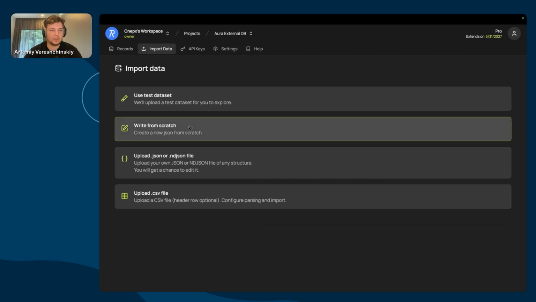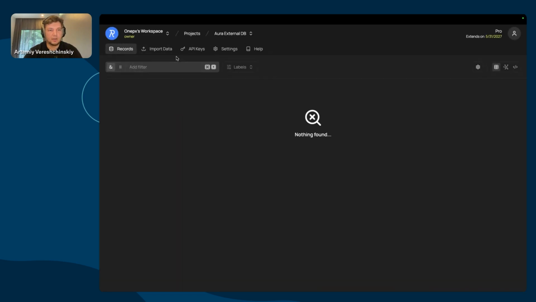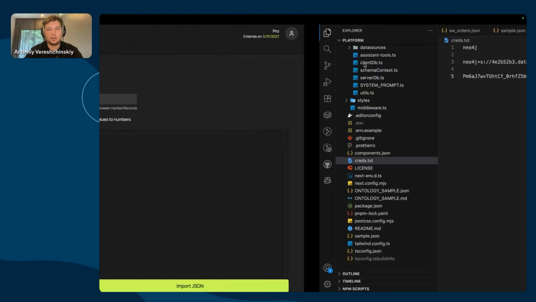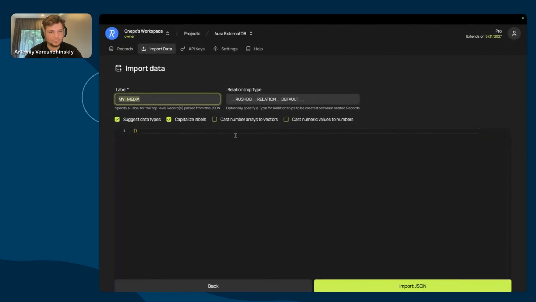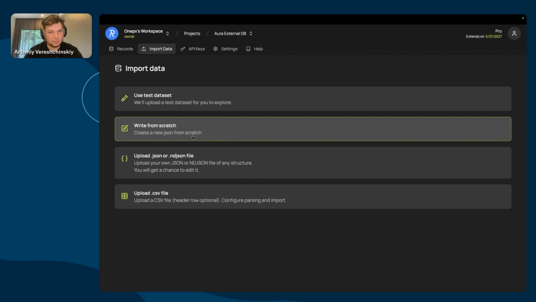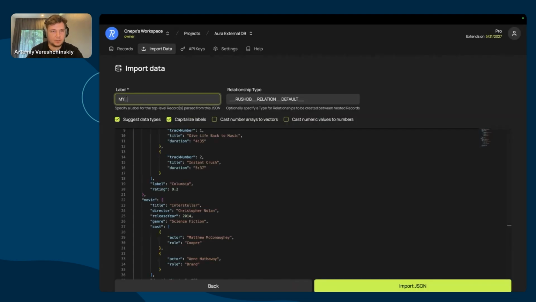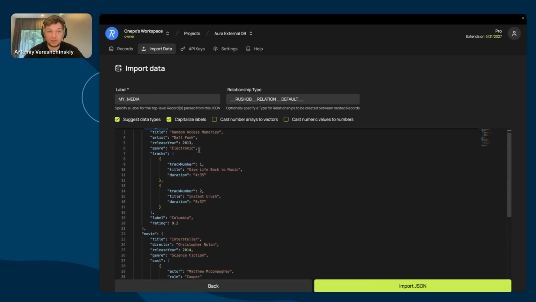Let's go for inputting data, and let's say we want to write something from scratch. Let's name it my media. Let's go to the code and take this JSON data. By doing this, we'll create a record.